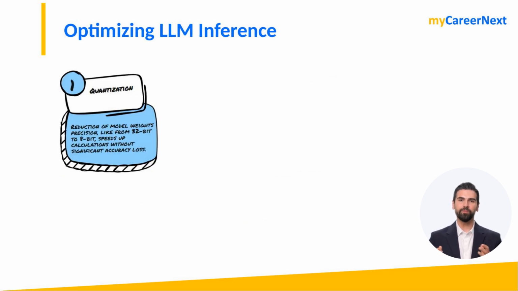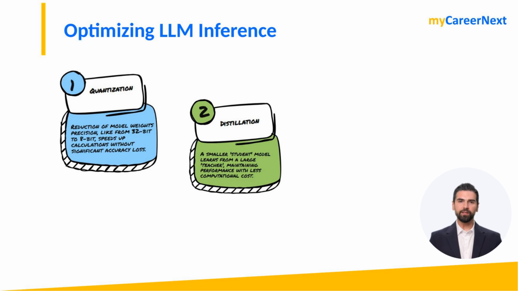Now let's get to the good part, how to optimize LLM inference. Here are some proven strategies. First, we have quantization. Quantization reduces the precision of model weights, for example, from 32-bit to 8-bit, without significant loss in accuracy. This speeds up computations and reduces memory usage. Quantized models are lighter and faster, making them perfect for real-time applications like chatbots.